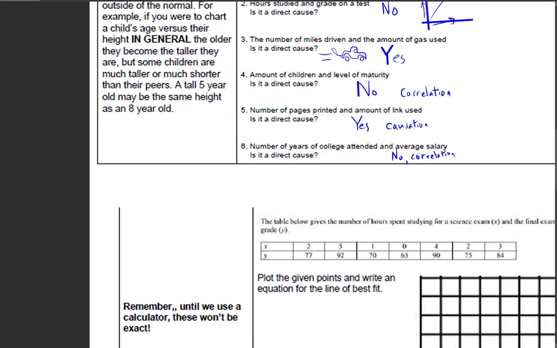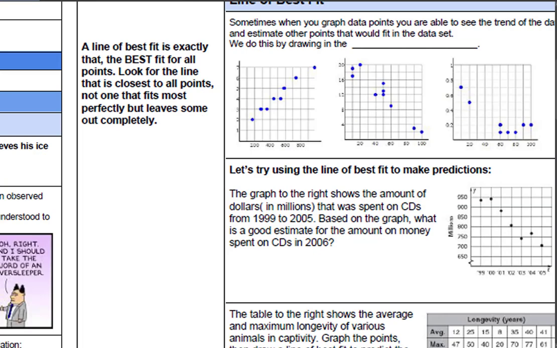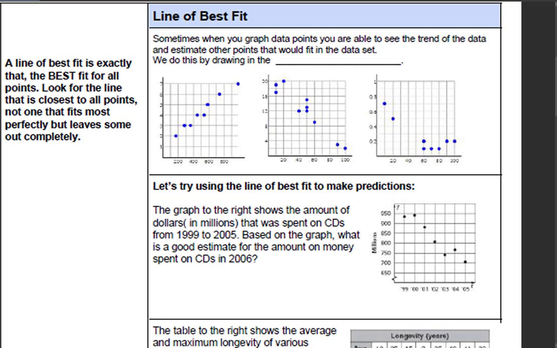Okay, so let's go ahead and move on to something else. All right. So anyway, that was correlation versus causation. Hopefully that made sense to you. Let's go ahead and do line of best fit. What we're looking at with line of best fit is we're basically trying to literally do that. We're trying to make a line that fits the data best.